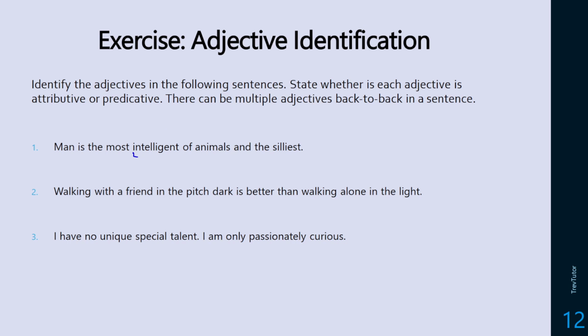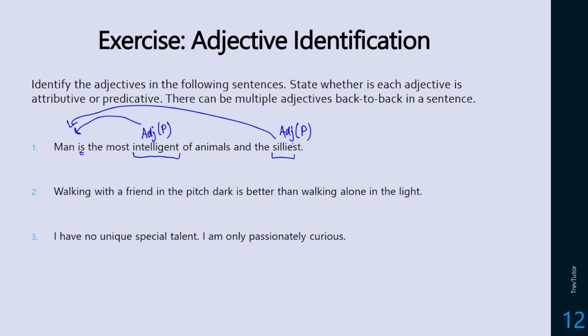I see intelligent. So this is an adjective that is going to be describing man, and it's occurring within the predicate, after the verb of the predicate, is. So this is going to be a predicative adjective. So the most intelligent of the animals and the silliest. So silliest is going to be doing the same thing here. It is also describing man. So this is going to be an adjective that is predicative. So the first one, a little bit more challenging than something I could have given you.